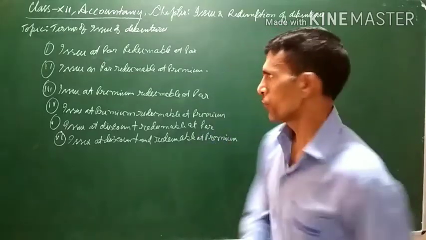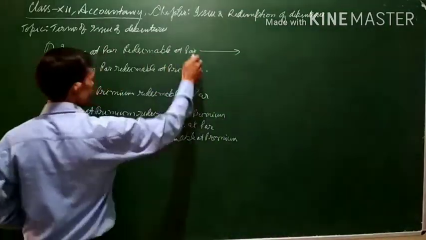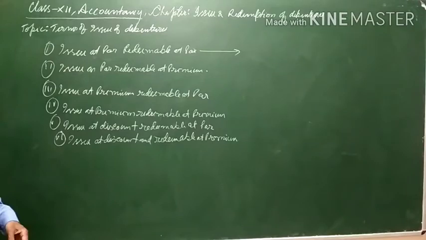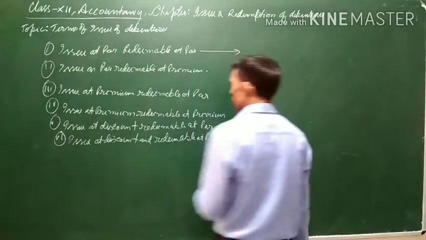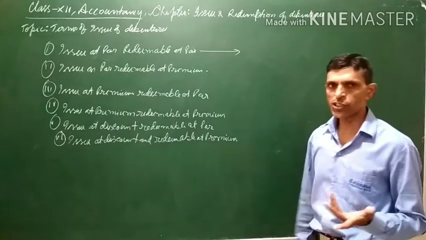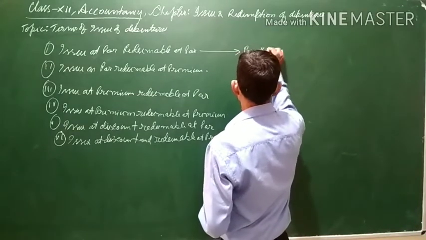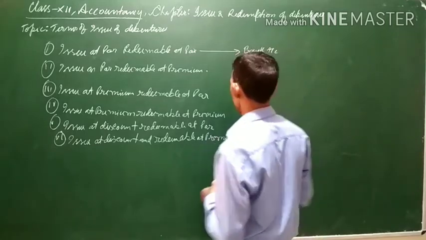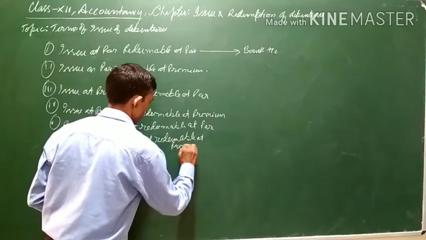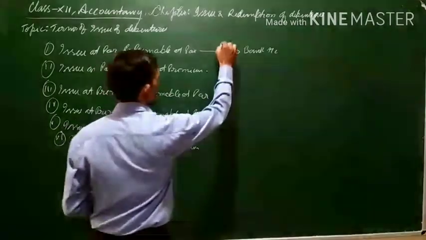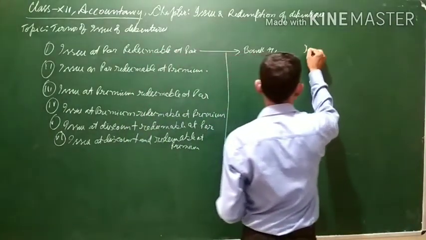First of all, the first one: issue at par, redeemable at par. The debentures will be issued at par and redeemable at par. The very first entry when the debentures are issued and money is received: bank account debit.